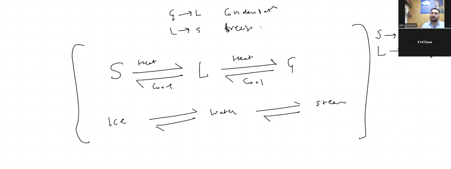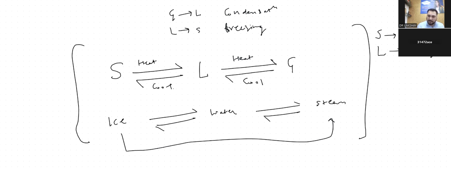So these are four processes: solid goes to liquid, liquid goes to gas, and in the opposite direction, gas goes to liquid and liquid goes to solid. Out of these, sometimes a solid directly goes into steam or a gas. This process is known as sublimation. What is sublimation? A solid directly going into the gaseous state without going through liquid. This is sublimation.